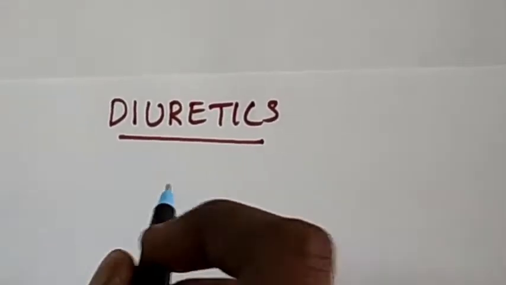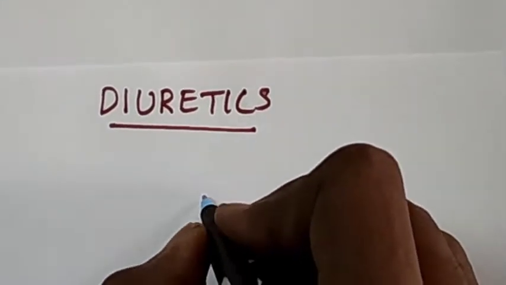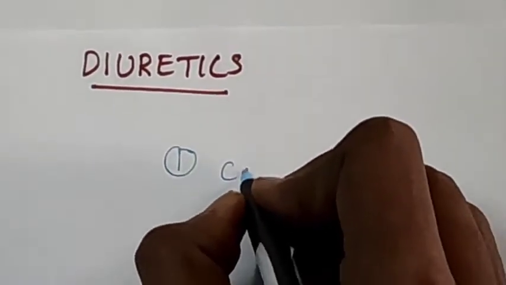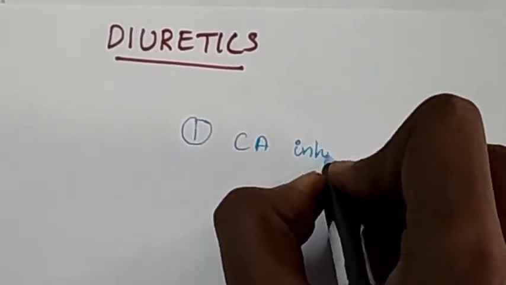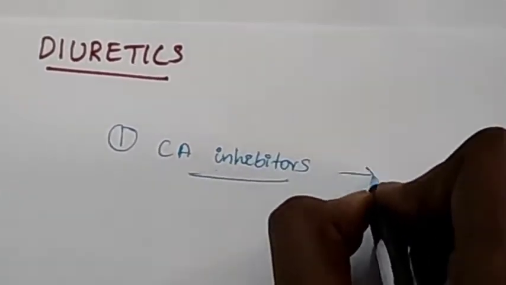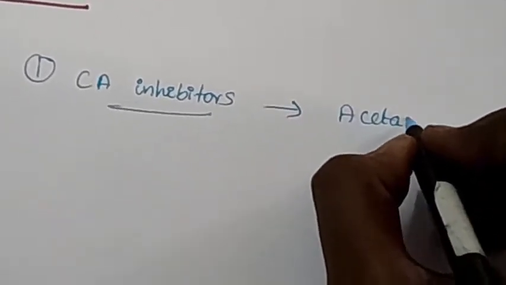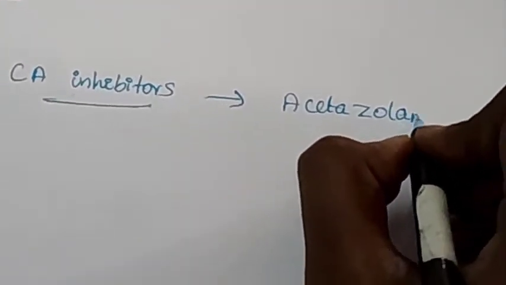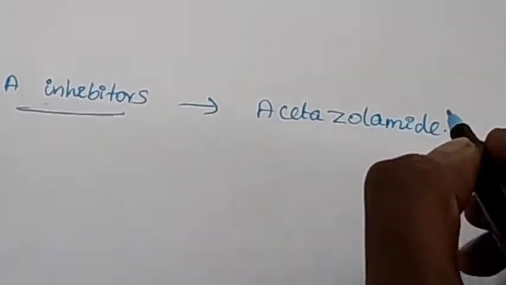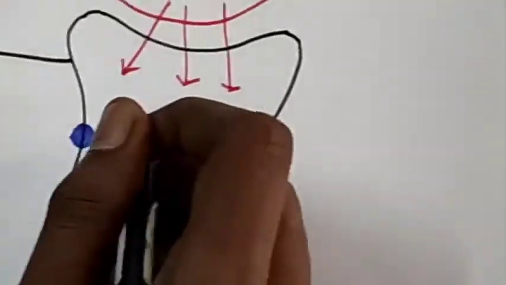Diuretics. Here we'll see the different classes of diuretics. First, carbonic anhydrase inhibitors. It includes drugs like acetazolamide. Let's now see the mechanism of action of acetazolamide.